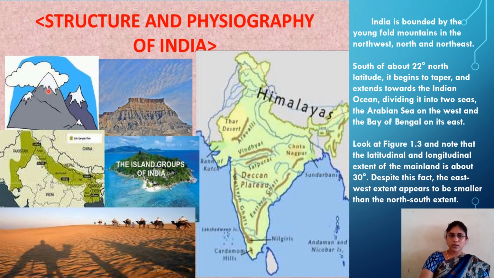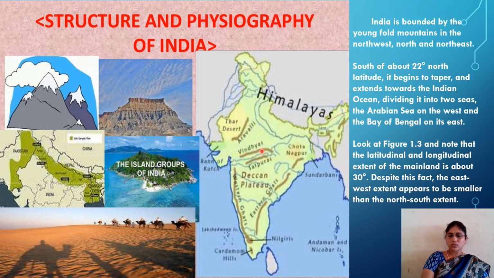Understood? So here in our nation, mountains are located, plateaus are there, islands are there, northern plains are there. The Great Indian Desert also is located in our India. If you observe here, the Thar Desert. Due to the Aravalli ranges, these people are not exposed to heavy rainfall. So because of that, the Thar Desert formed due to the Aravalli hills and less rainfall.